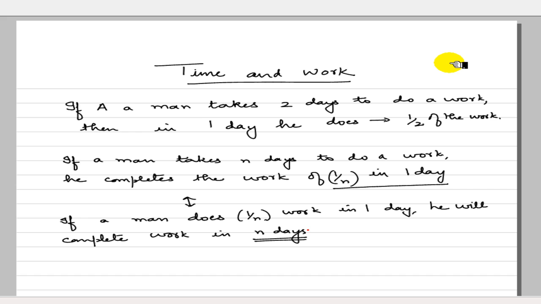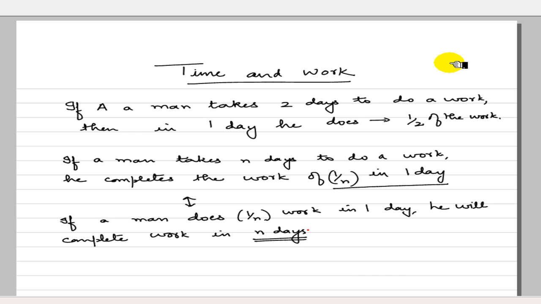Another important concept that we need to see in this kind of problem is, sometimes they say all the people don't do the same work. So for example, one person is a better worker, another is not such a good worker. So suppose somebody says A is twice as good as B, then what is the work done by A and the work done by B?